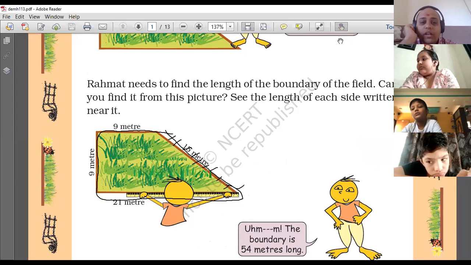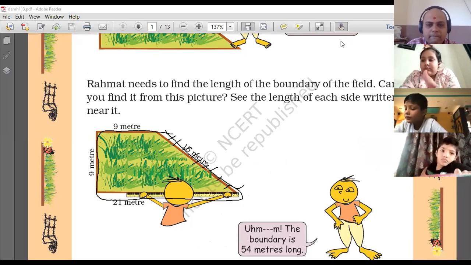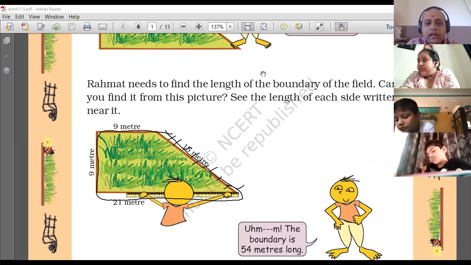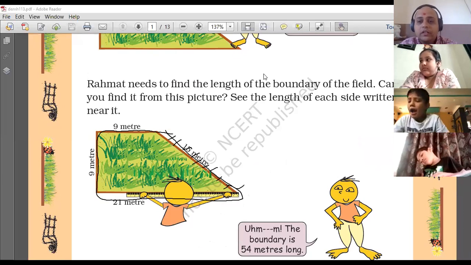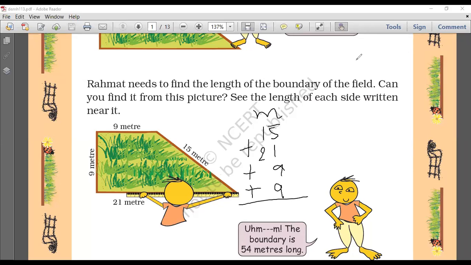So what he has to do, Rahmat needs to find the length of the boundary of the field. Can you find it from this picture? See the length of each side written near it. There are some different lengths available for you. So what do we do? Meters 15 plus 21 plus 9 plus 9. What will be the answer?